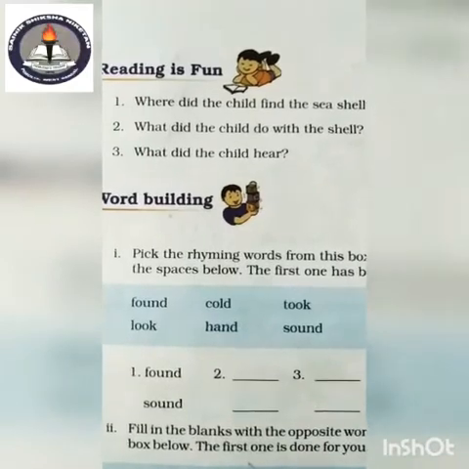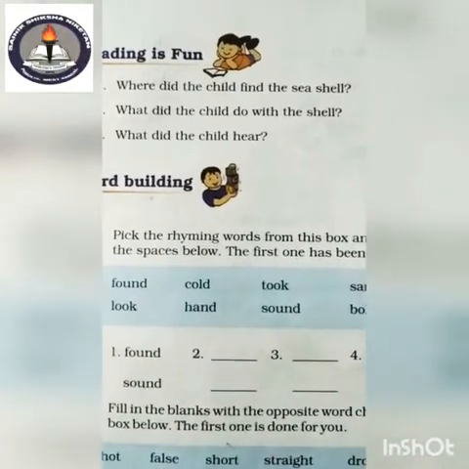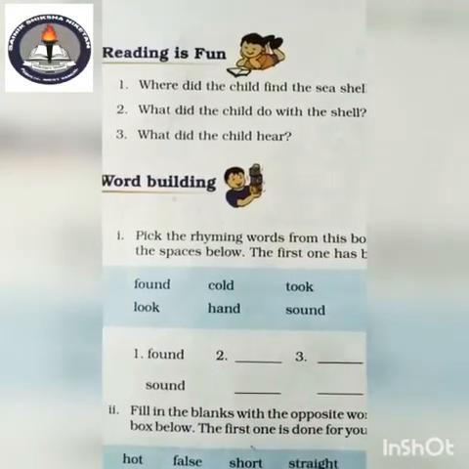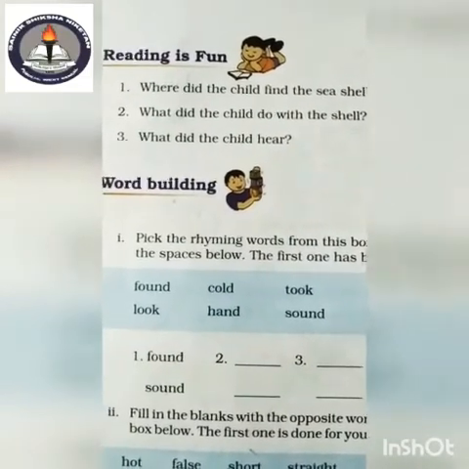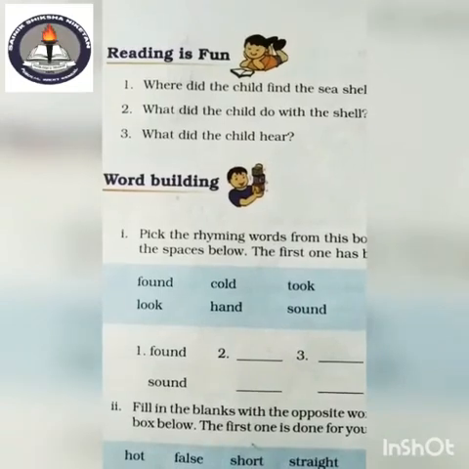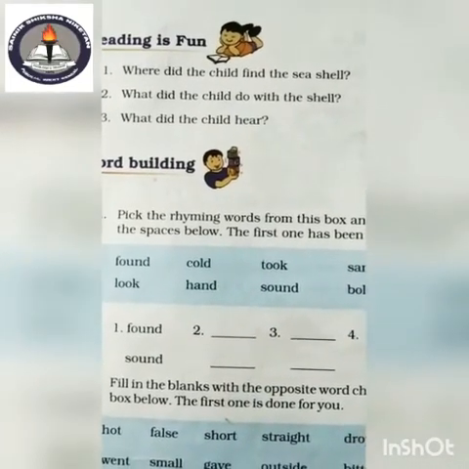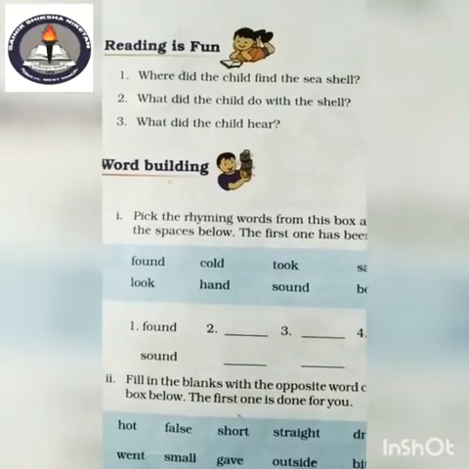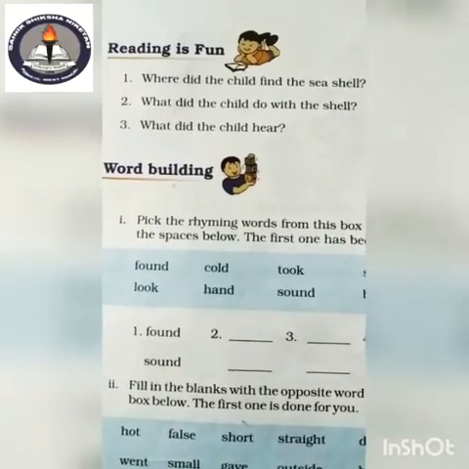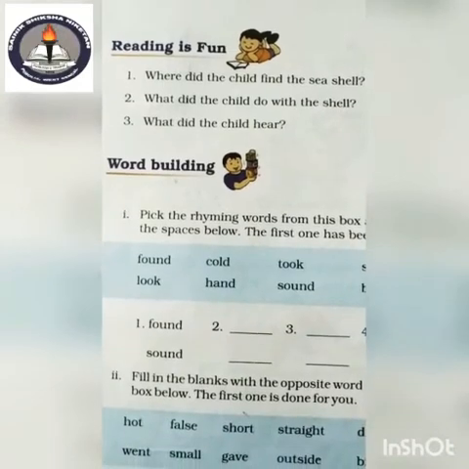Number 1. Where did the child find the seashell? Answer is, the child found the seashell lying on the sand at the seashore. Number 2. What did the child do with the shell? Answer is, the child picked up the shell and took it at home.